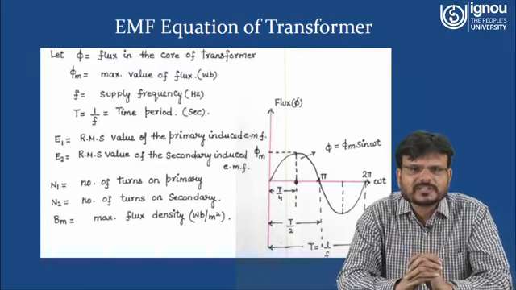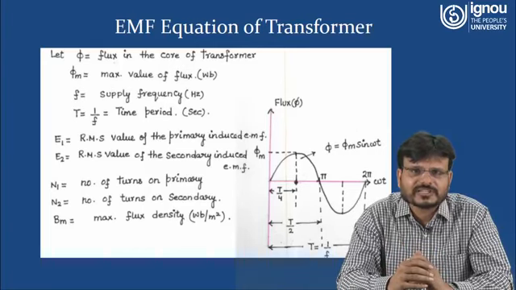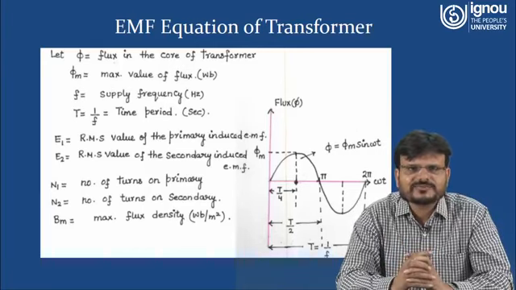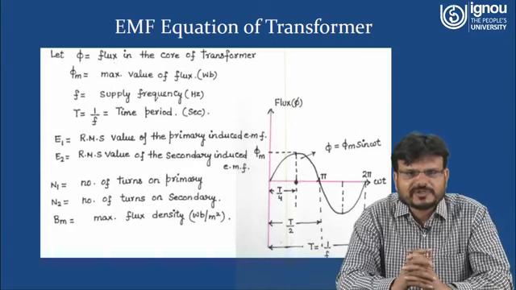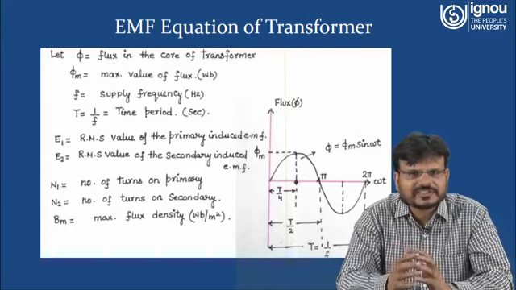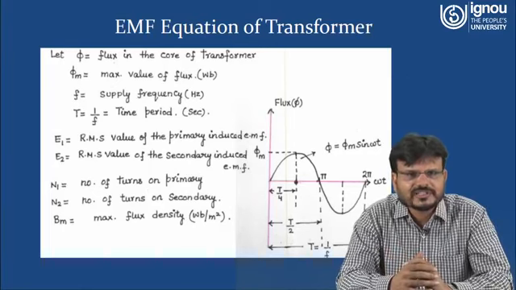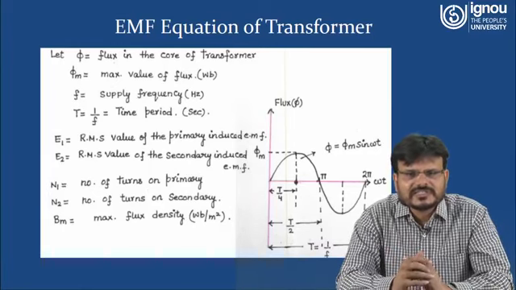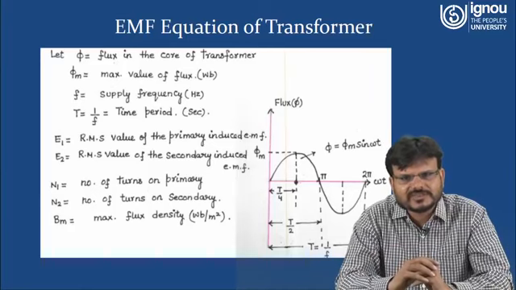Now we have to understand the EMF equation of the transformer, how much voltage is going to be generated with the help of the transformer. So let phi be the flux in the core of the transformer, right? And phi m is the maximum value of flux in Weber. f is the supply frequency in hertz. We are assuming it is a constant frequency, and T is the time period, which is inversely proportional to the frequency, T equal to 1 by f. Here you can see in this sinusoidal waveform, on the y-axis it is denoted flux, and on the x-axis it is denoted as time.